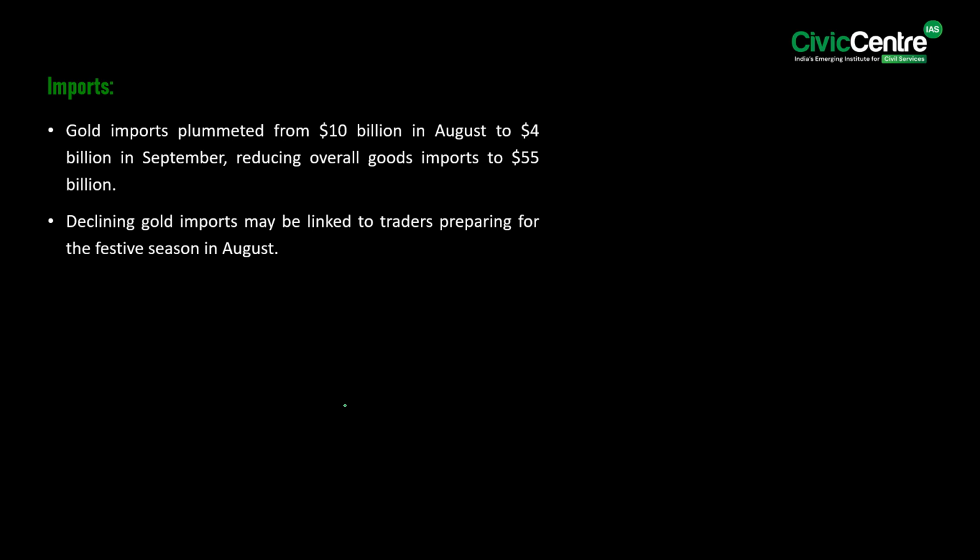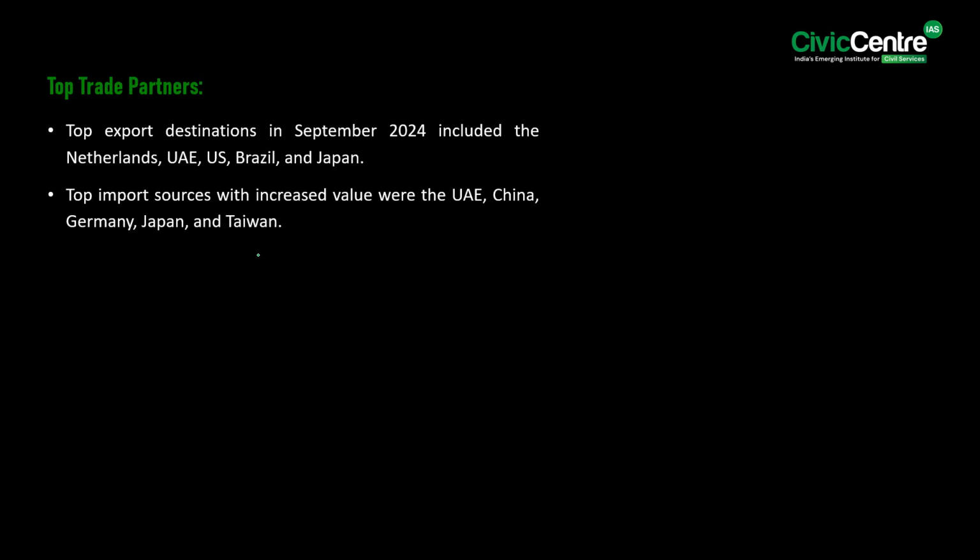See, gold imports plummeted from $10 billion in August to $4 billion in September, reducing overall gold imports to $55 billion. Furthermore, declining gold imports may be linked to traders preparing for the festive season in August. Know that the top export destinations in September 2024 included the Netherlands, UAE, US, Brazil, and Japan. Significantly, top import sources with increased value were the UAE, China, Germany, Japan, and Taiwan.